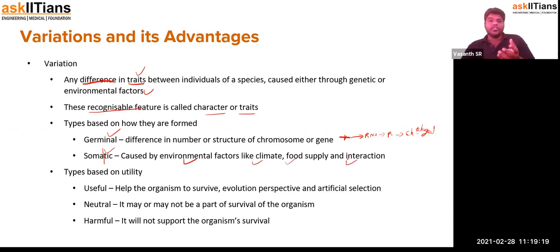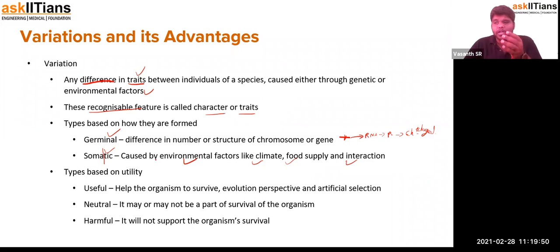In the case of climate, as I've already given you, people who go to much colder countries will be gaining more fat. And when they are having more fatty food, it is obvious they'll have so much fat deposited in the body. If they reduce the amount of fat, then there will be reduced fat accumulation in the body, and then protein accumulation and all those things will be totally somatic. Okay? It's all environmental factors.